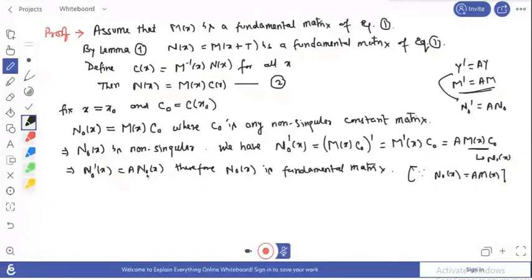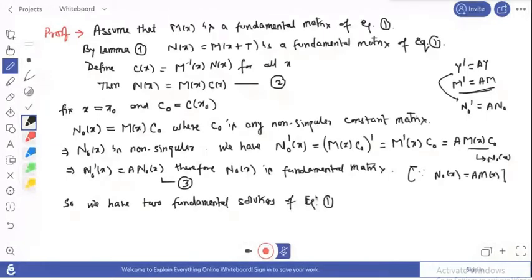So that's why we wrote this term here, and we kept this value here for that reason. Suppose this is your equation number 3. So we have two fundamental matrices, two fundamental solutions of our Floquet system.